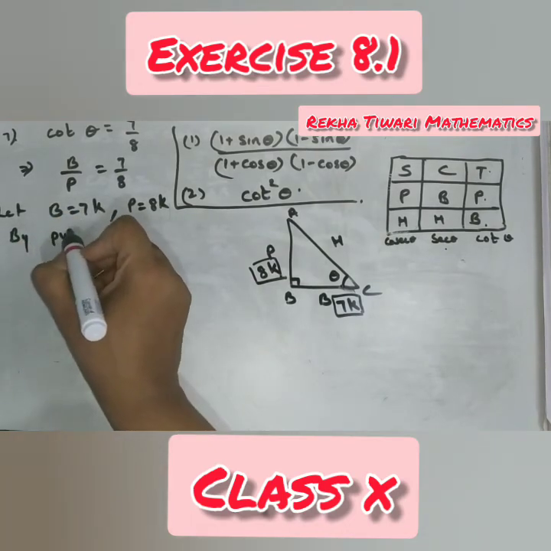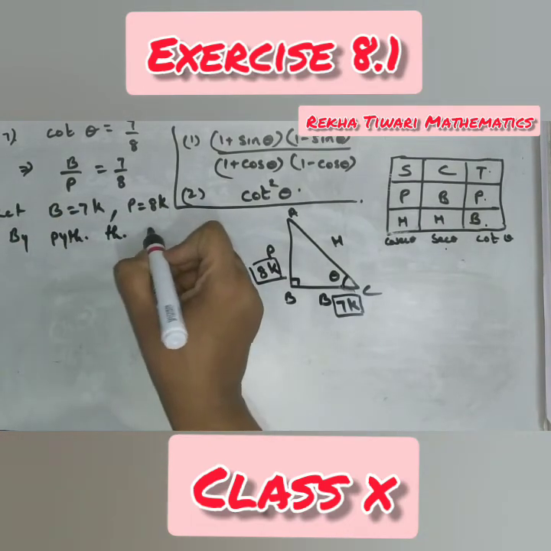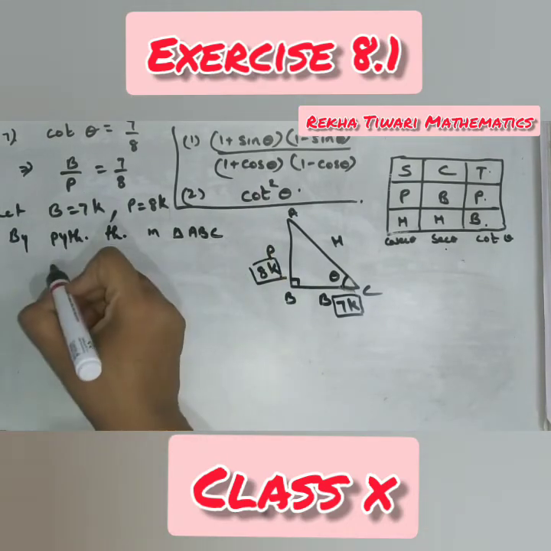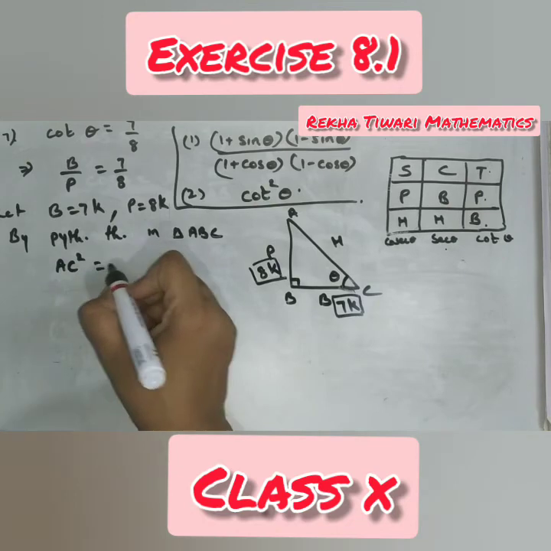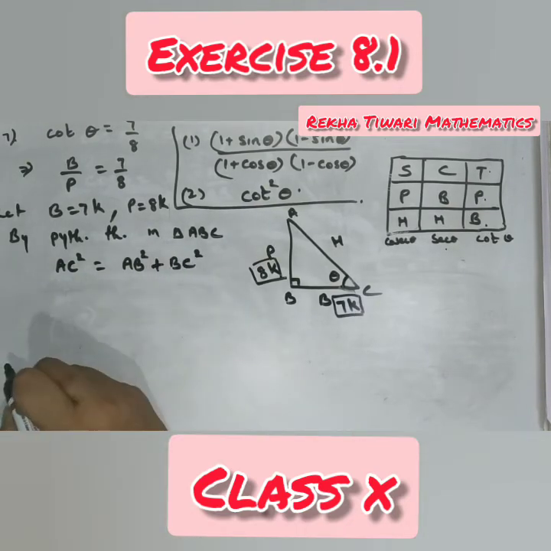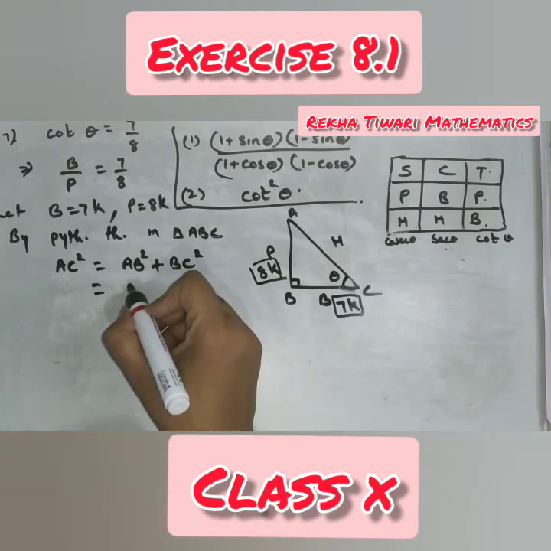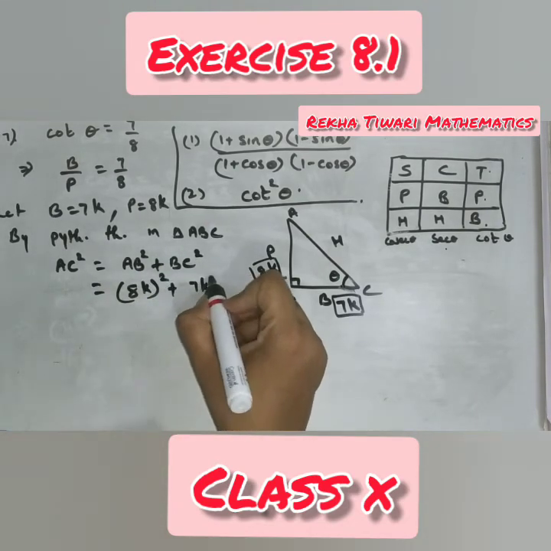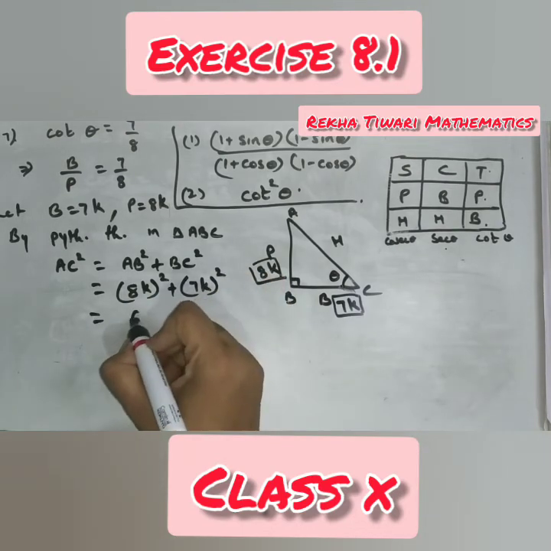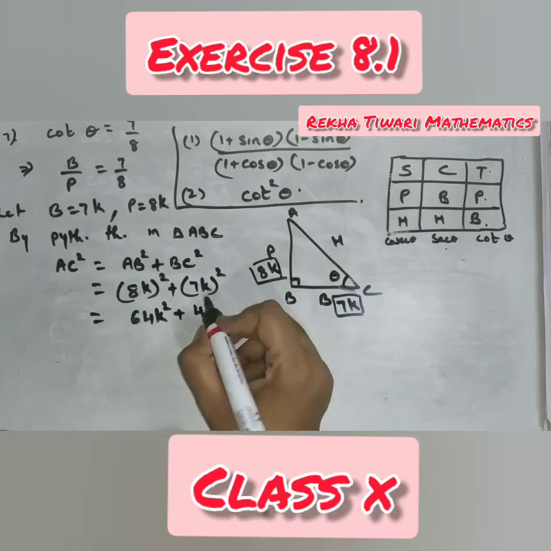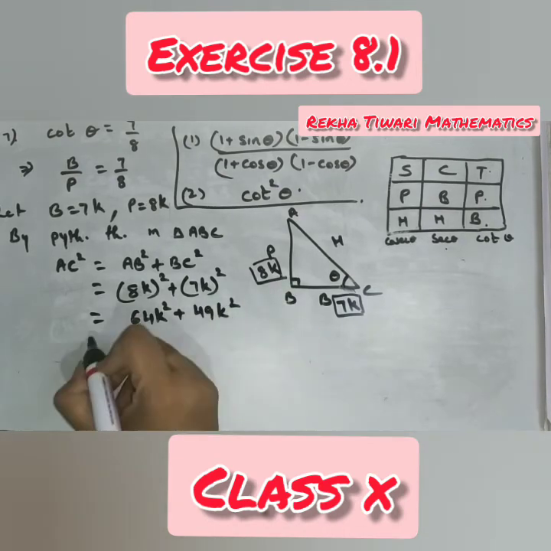By Pythagoras theorem, in triangle ABC, AC square is equal to AB square plus BC square. So this comes out to be 8K square plus 7K square. 64K square plus 49K square.